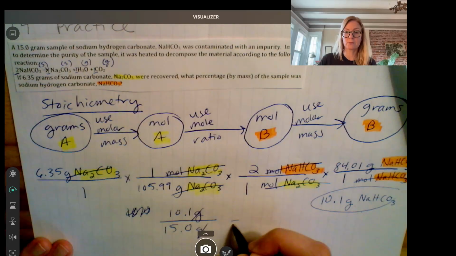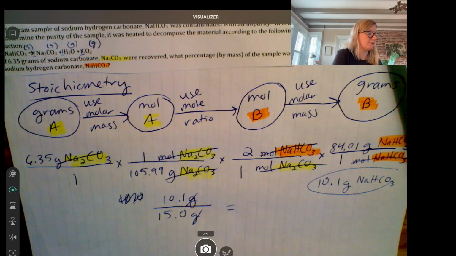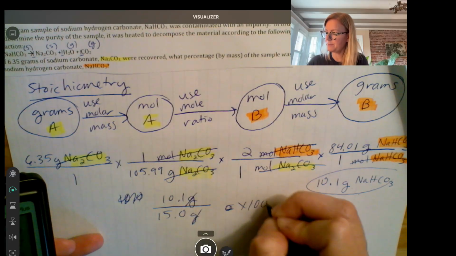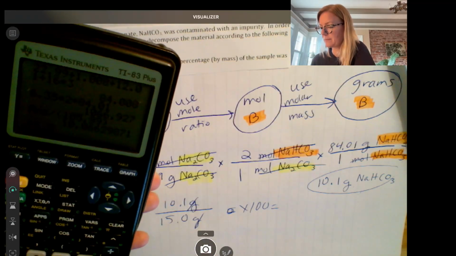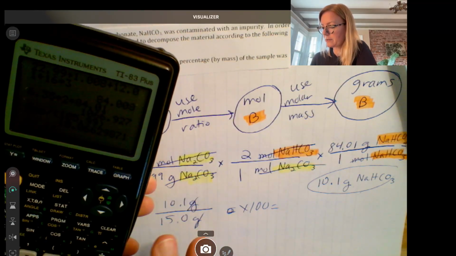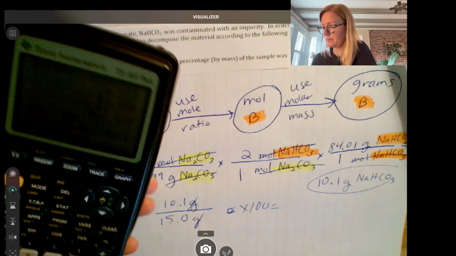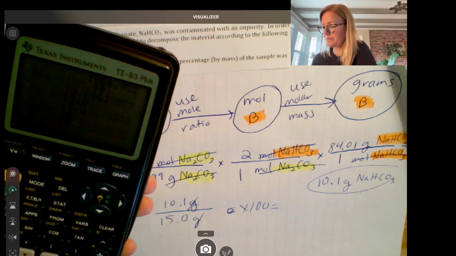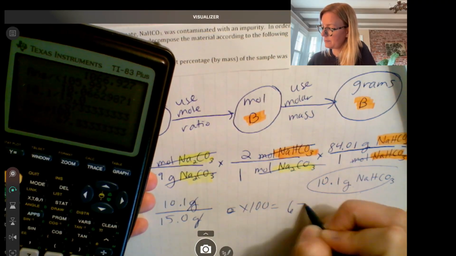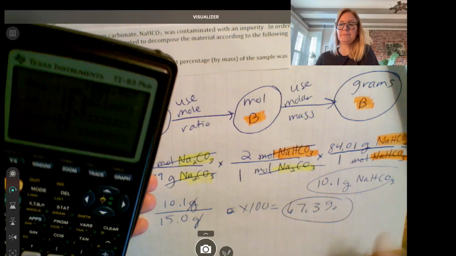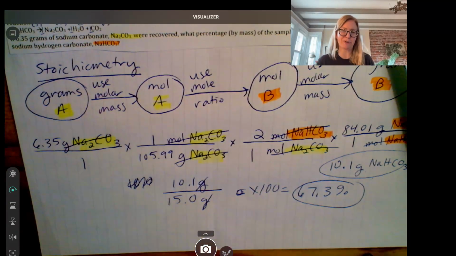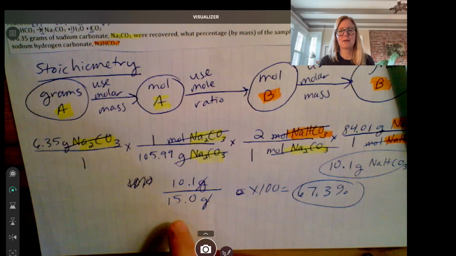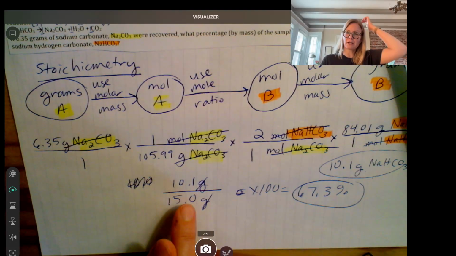Cancel grams, okay, and do 10.1 divided by 15. Oops, I forgot. And then you multiply by 100. Anytime you're doing a percent, you do the part divided by the whole times 100, and you get 67.3%. Okay, and you can kind of tell that's about 2/3.